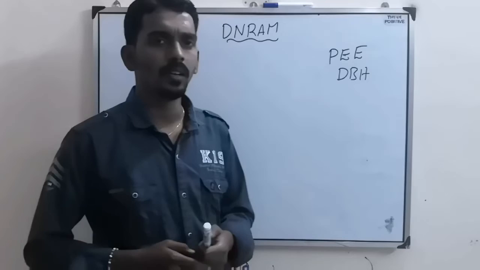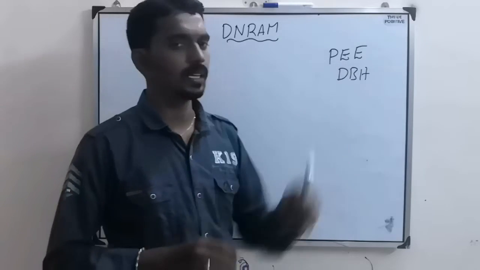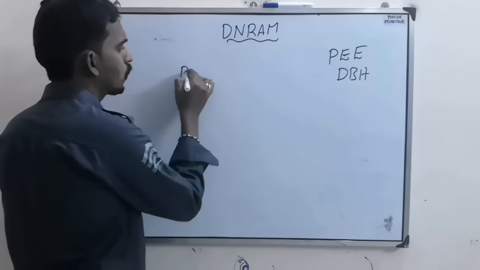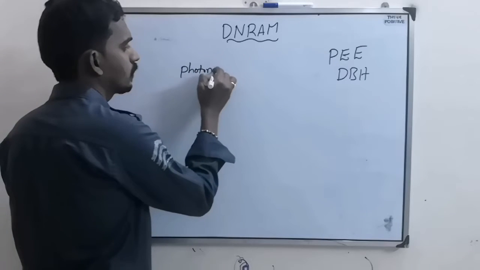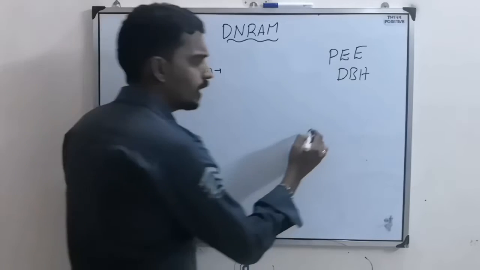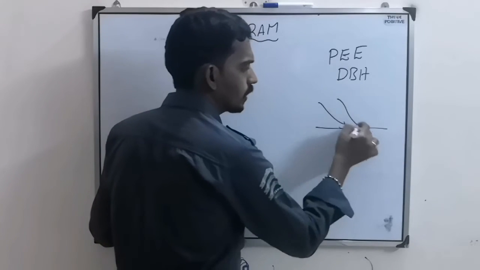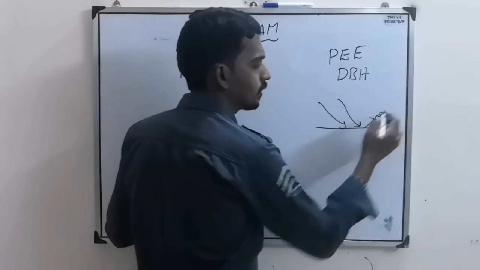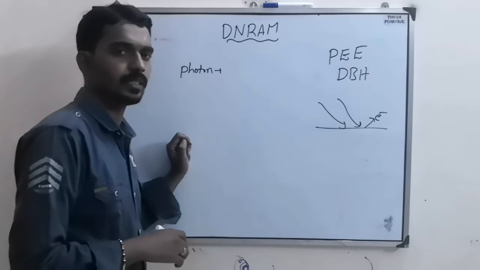So now, when you consider the photoelectric effect first, the first thing you should understand is what a photon is. When a metal surface is exposed to light radiation, then an electron is emitted by absorbing that energy.